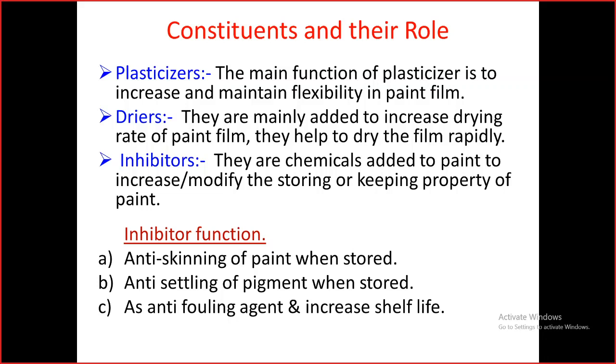So these are all the essential ingredients. Apart from these three major constituents, these are all required for good performance of the paint.